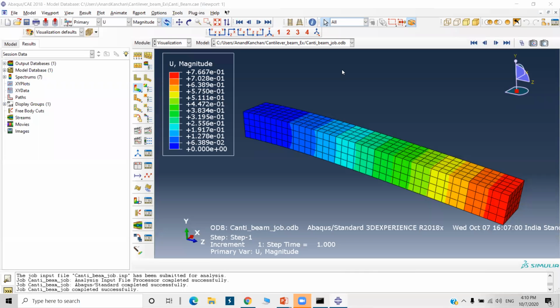Any similarities between ANSYS and Abaqus? Yeah, it is similar to ANSYS. ANSYS is also a software where we can do analysis, and Abaqus also. Both have different capabilities. We can model the contact. There are some areas where it is better than ANSYS, sir. Yes. Okay, sir. Thank you.